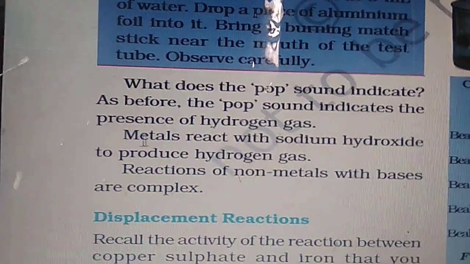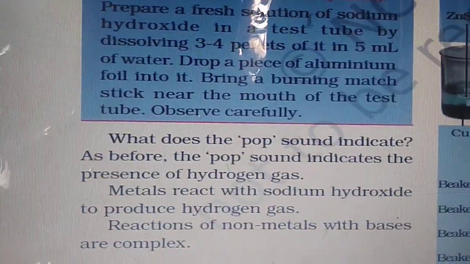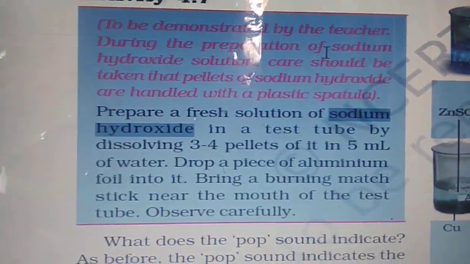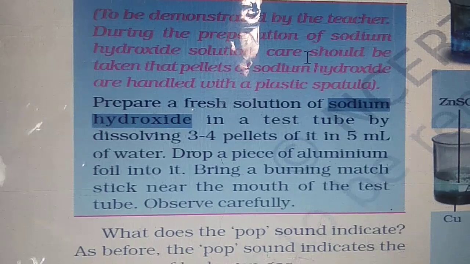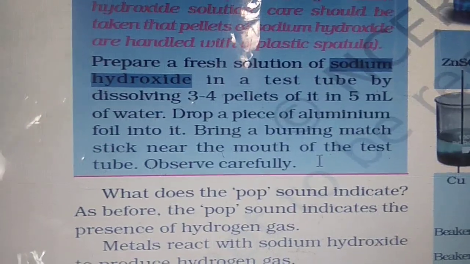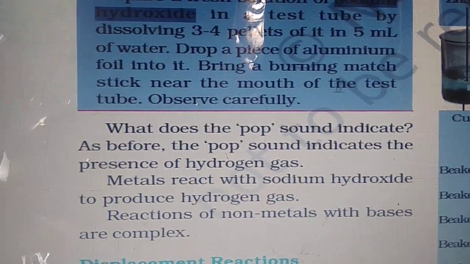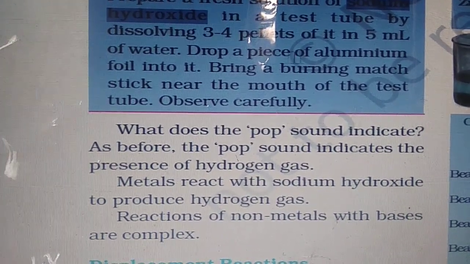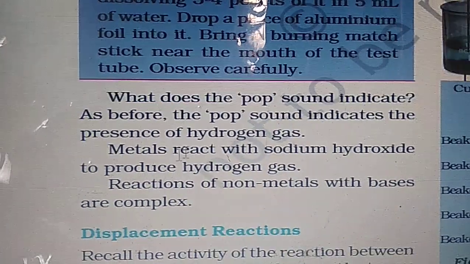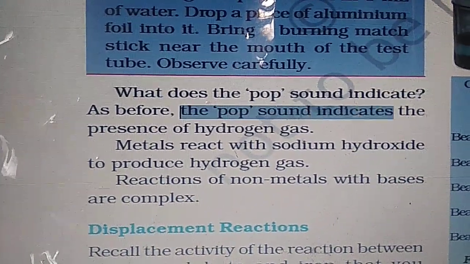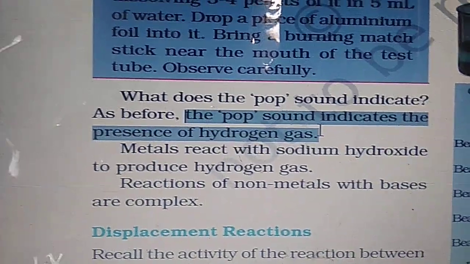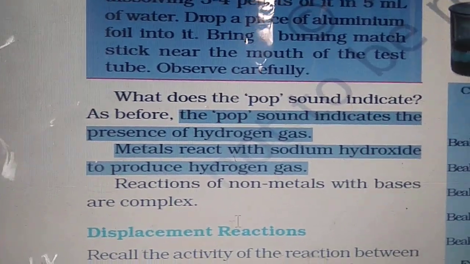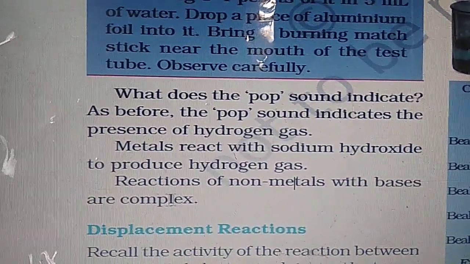Reaction with bases. One base example is sodium hydroxide. Another can be potassium hydroxide, magnesium hydroxide. These are all bases. Now, what will you see? When a burning matchstick is brought near the mouth of the test tube in which sodium hydroxide is made to react with aluminium, you will hear a pop sound. The pop sound indicates the presence of hydrogen gas. Metals react with sodium hydroxide to produce hydrogen gas. Reactions of non-metals with bases are complex.